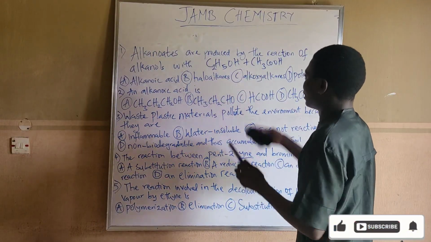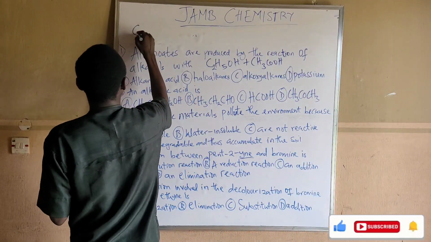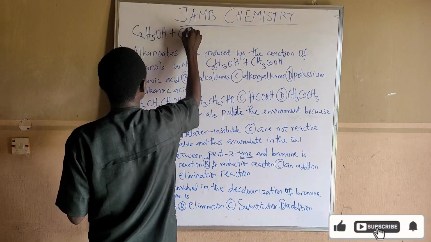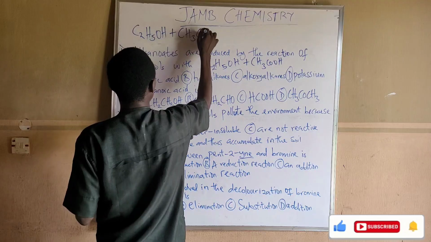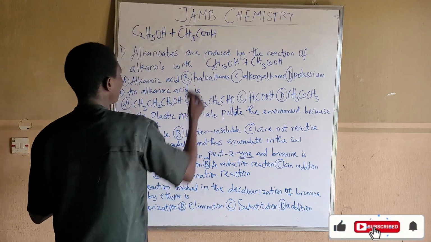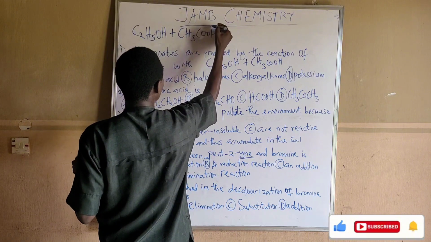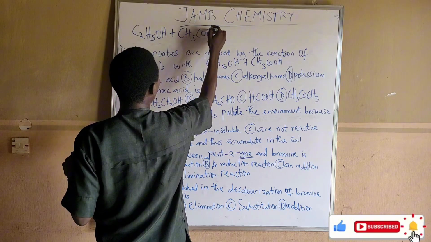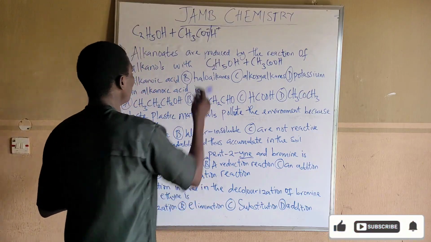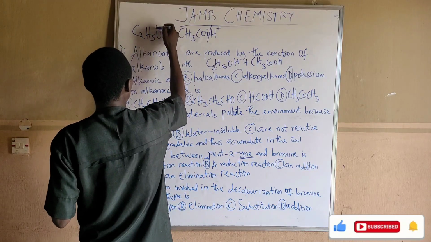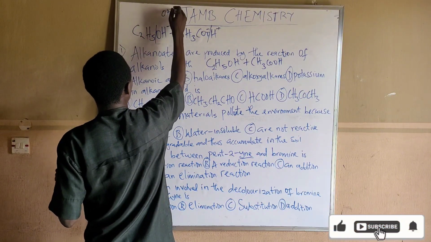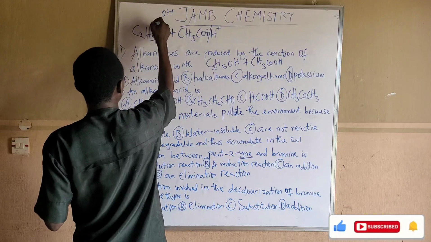Now, I'm reacting this and this together. Let's write it here: C2H5OH plus CH3COOH. Now, how does this reaction happen? When this one breaks, this will be negative and this will be positive. You know, of course, hydrogen is usually positive. If this one too should break, we have an ion here. This is the hydroxide ion. You can see it's negative, and this will be positive.